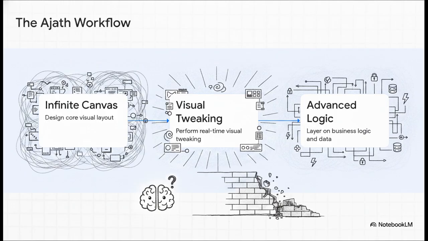It is only in Step 3, after your visual layout is totally locked in, that you begin layering on advanced business logic, dynamic data integrations, and external APIs. If you try to build complex logic before your visual foundation is set, you will confuse the AI, and honestly, you'll confuse yourself. This step-by-step discipline is quite literally what separates a failed prompt from a deployed app.